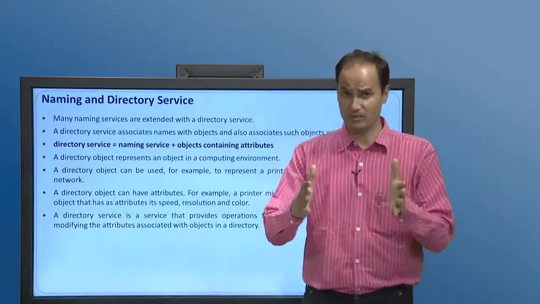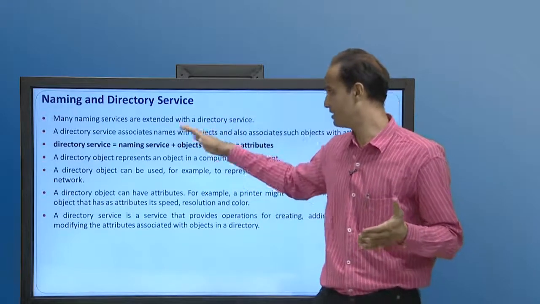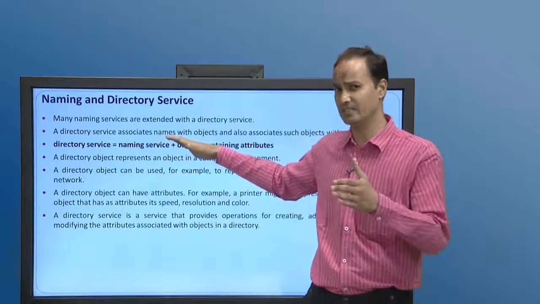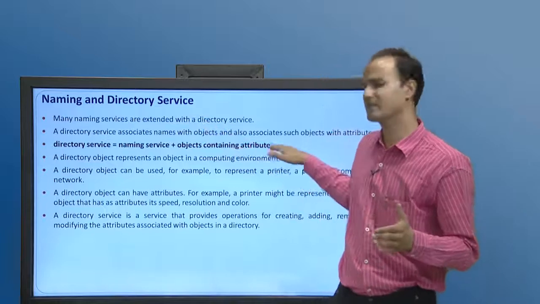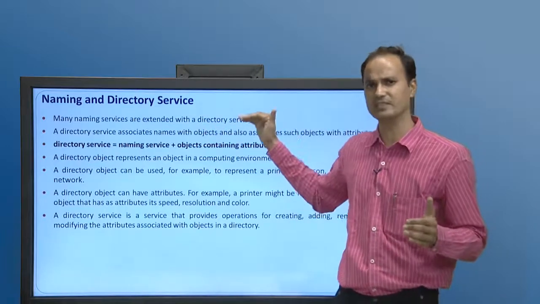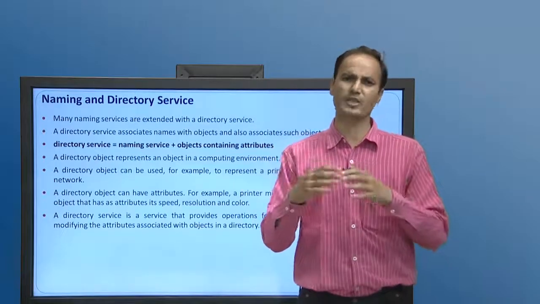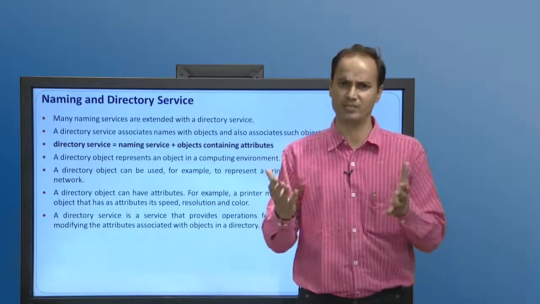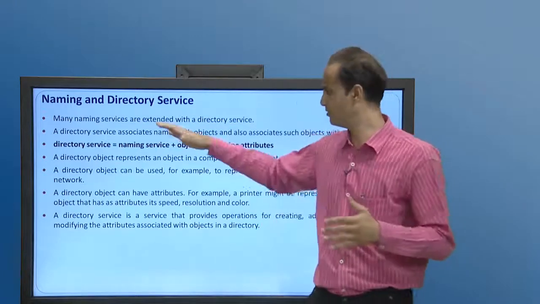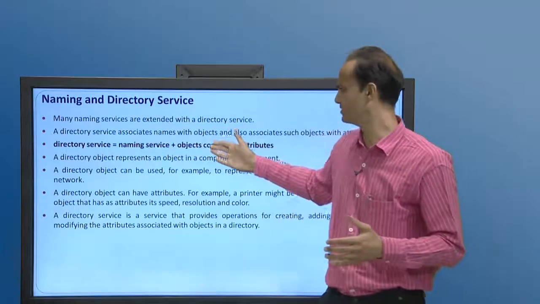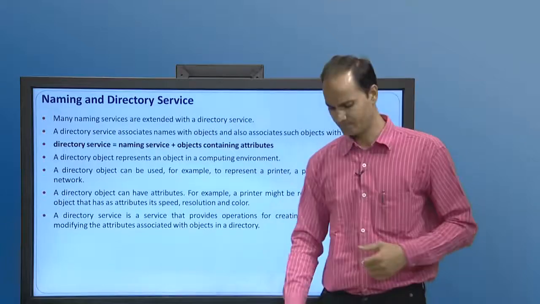Now what does JNDI do, how does it help? JNDI is a naming and directory service. A directory service is simply a naming service plus objects containing attributes. There may be objects and the objects may have attributes. If you are talking about a printer, the printer is an object. The objects may have attributes like color, speed of a printer, and so on. So we define the directory service as a naming service plus objects containing attributes.